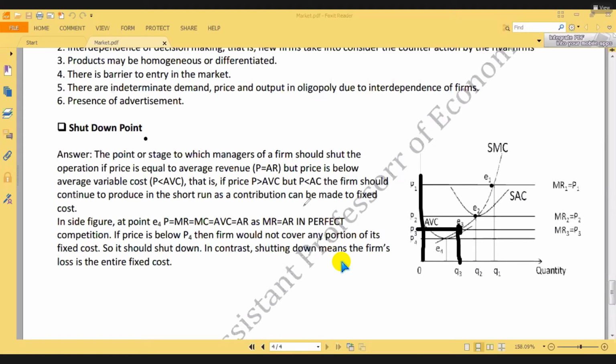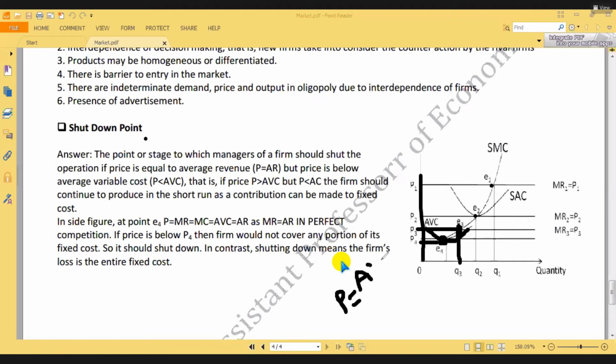because for the shutdown point we need to focus on when the farm is a loser, will it continue with production or stop? No, there is a condition we have to follow. At point E3 the farm is a loser, but will the farm continue? Yes, the farm will continue, up to when? Look, this is the minimum point of AVC, and this is the price. Here, at point E4, P equals AVC.